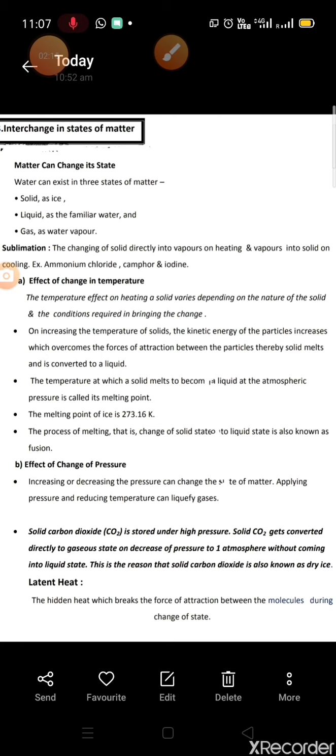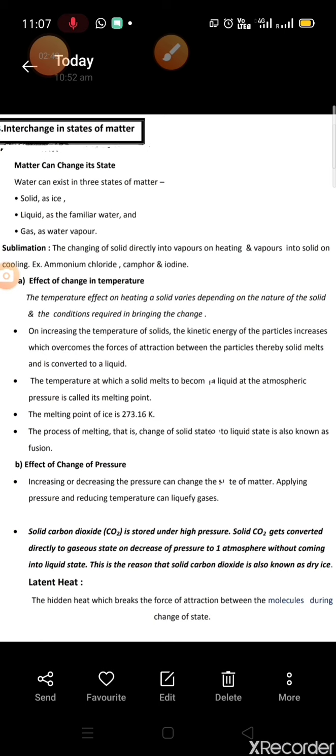Solid carbon dioxide gets converted directly to gaseous state on decrease of pressure to 1 atmosphere without coming into liquid state. It means in this two states are involved, solid and gaseous. Liquid state is missing. This is the reason that solid carbon dioxide is also known as dry ice.